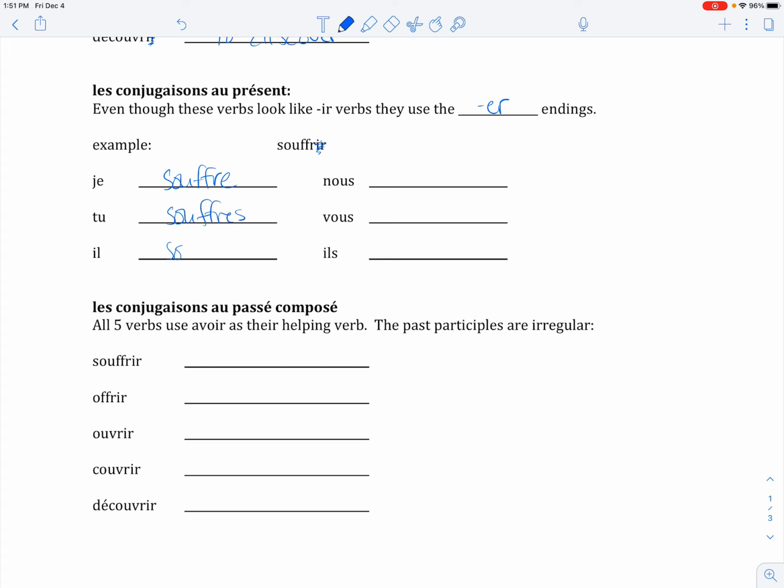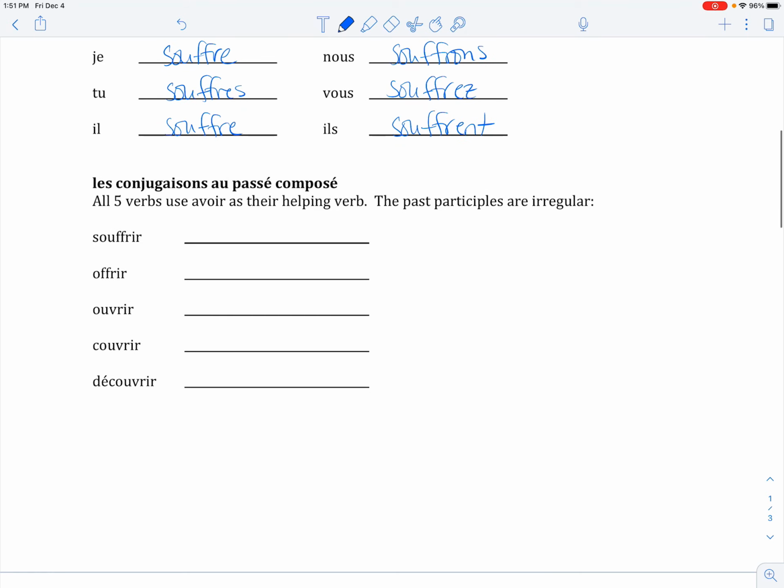tu souffres, il et l'on souffre, nous souffrons, vous souffrez, ils souffrent.